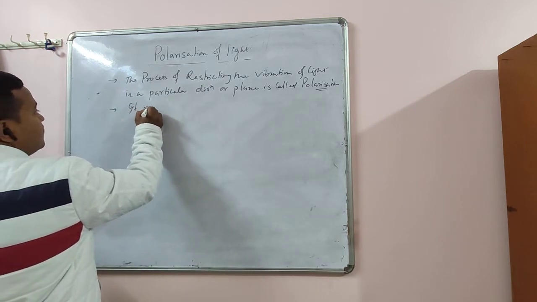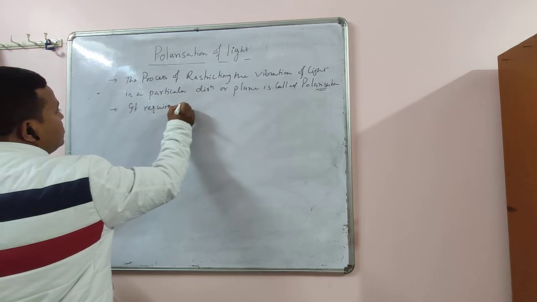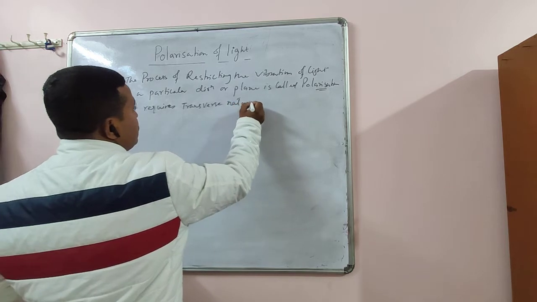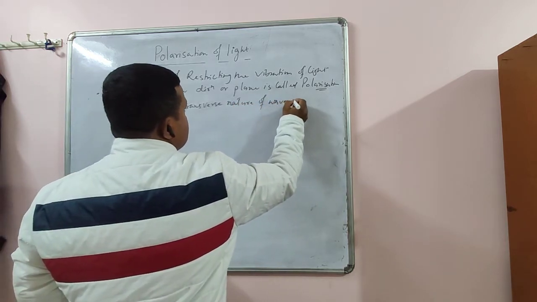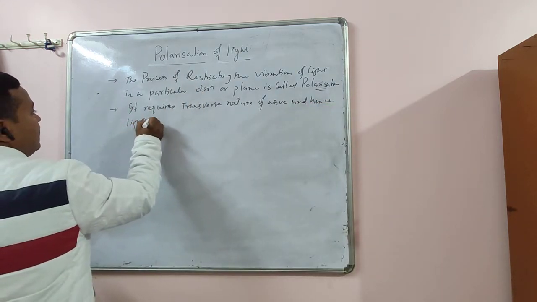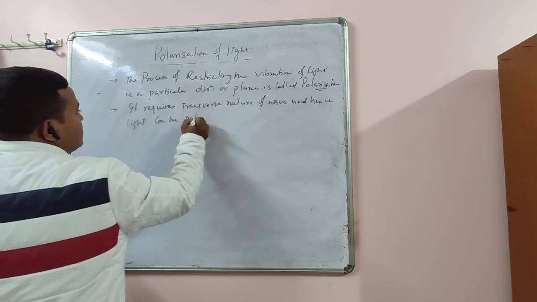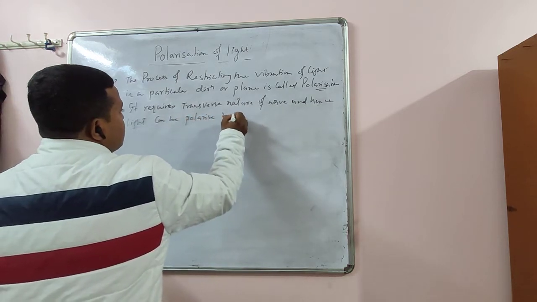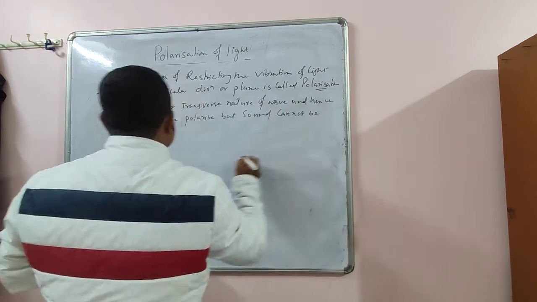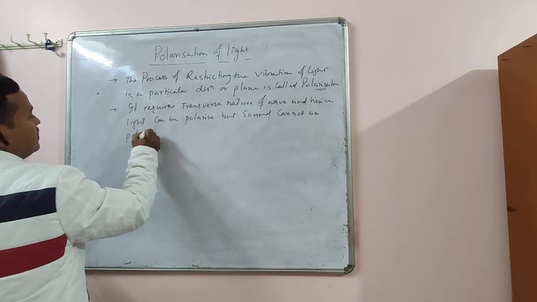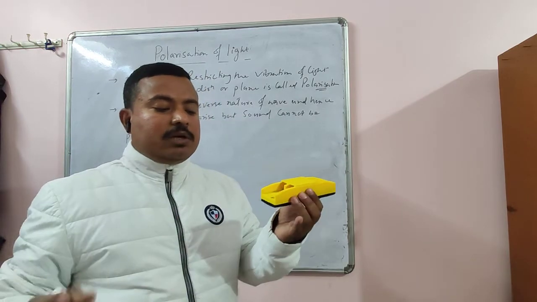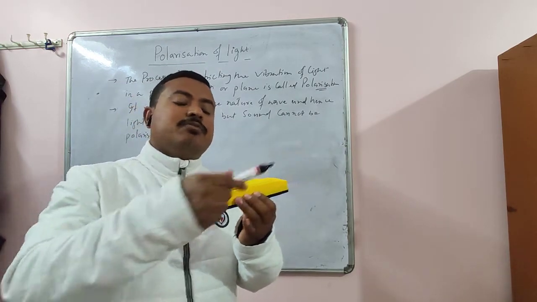So it requires the transverse nature of wave, and hence light can be polarized, but sound cannot be polarized. Sound cannot be polarized because sound is a longitudinal wave, and in a longitudinal wave the vibrations are in the direction of propagation of the wave.